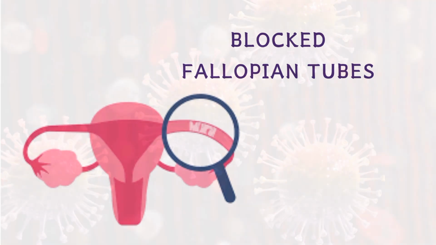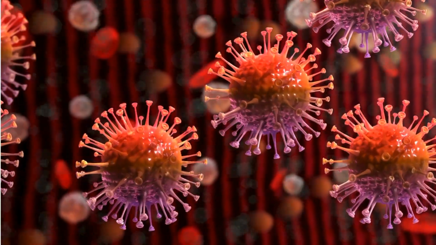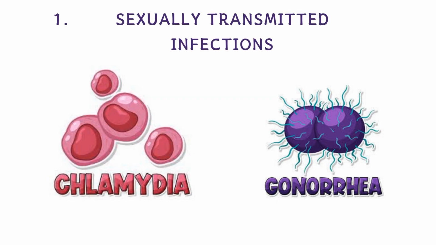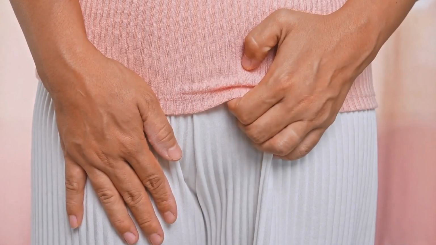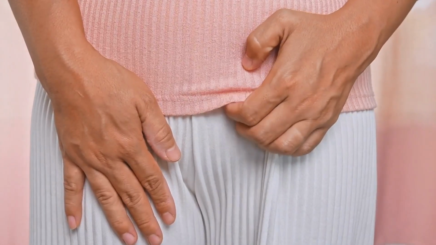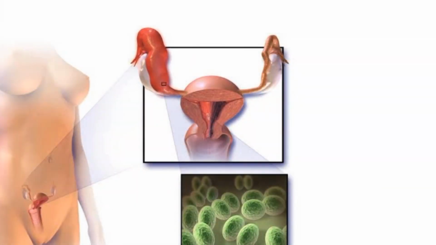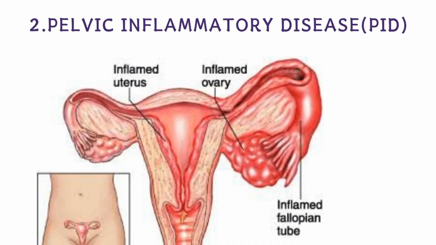The first cause of blockage is as a result of sexually transmitted infection, like chlamydia and gonorrhea. Infection can ascend from the vagina through the cervix, to the upper genital tract, the endometrium, and ultimately to the fallopian tubes, clinically presenting as pelvic inflammatory disease.